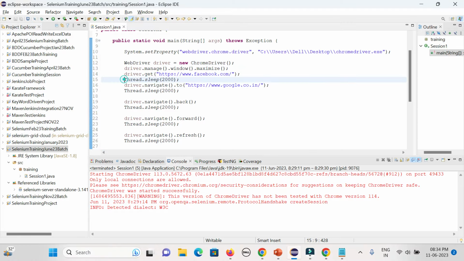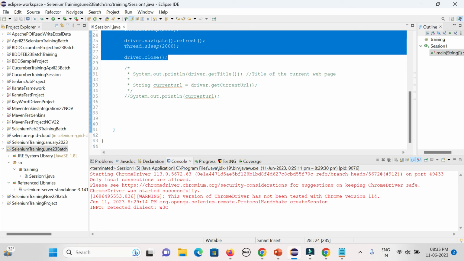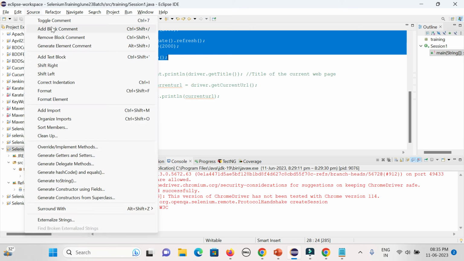Let's comment out this code. So how can I comment it out? Can anyone let me know? Select multiple lines, source, yeah, add block comment, exactly.